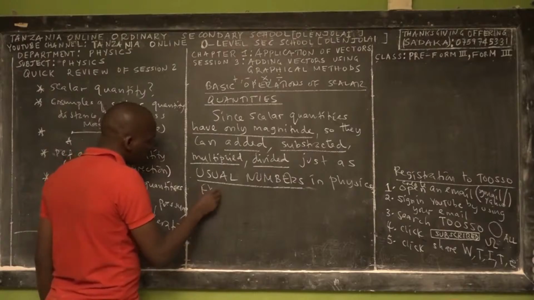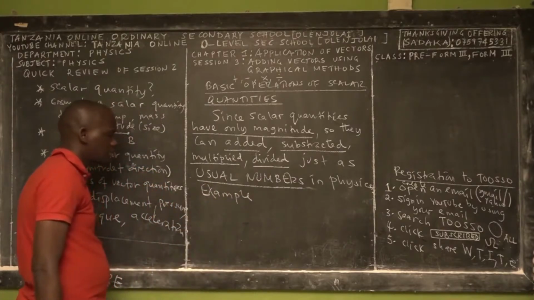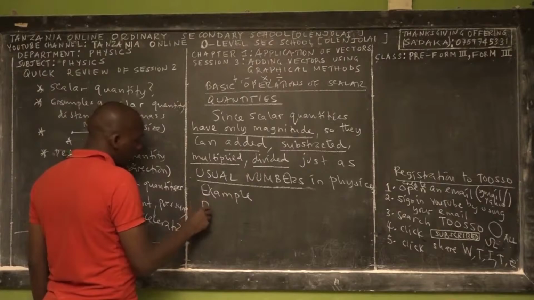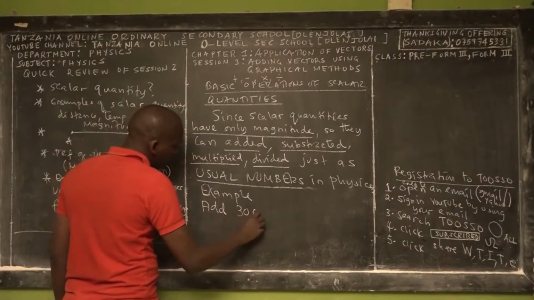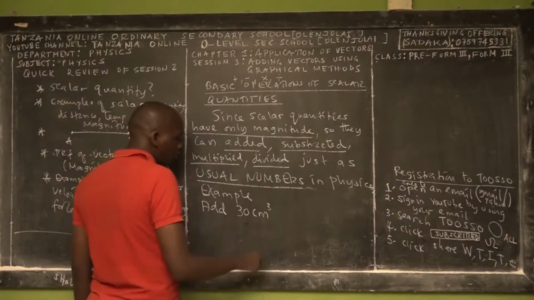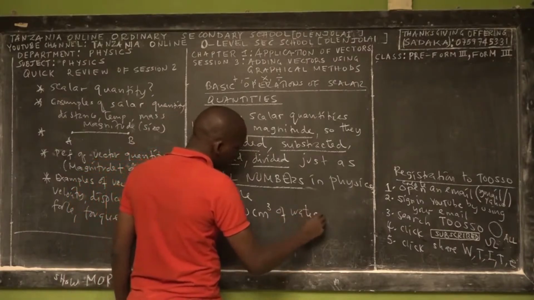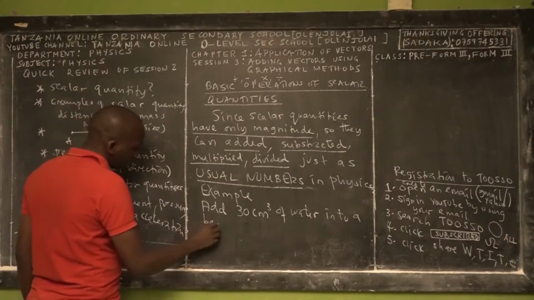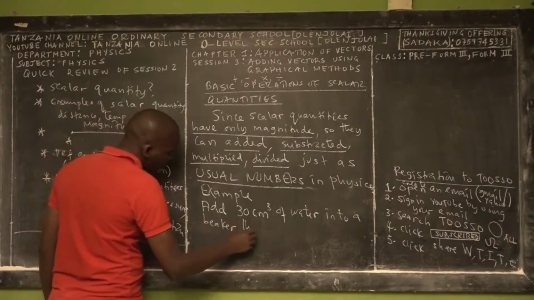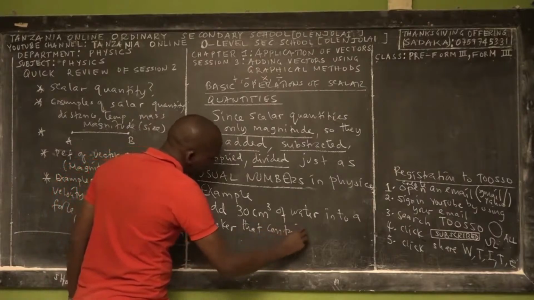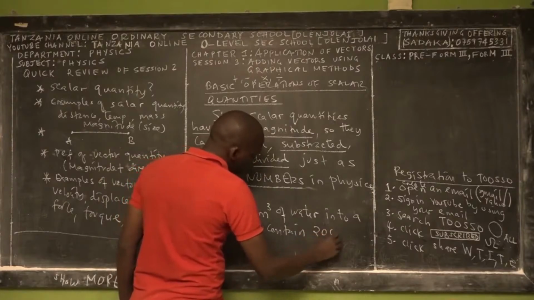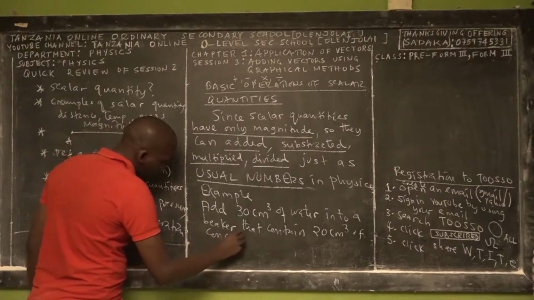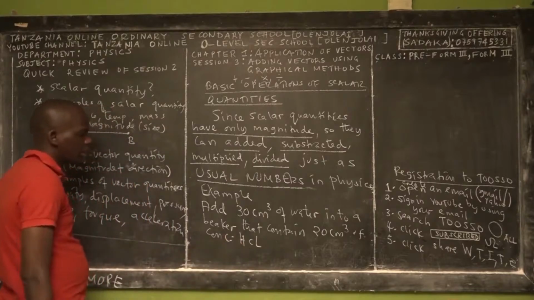What does it mean? Let me give you a simple example to illustrate that sentence. Example: add 30 cm³ of water (volume is a scalar quantity) into a beaker that contains 20 cm³ of concentrated hydrochloric acid.